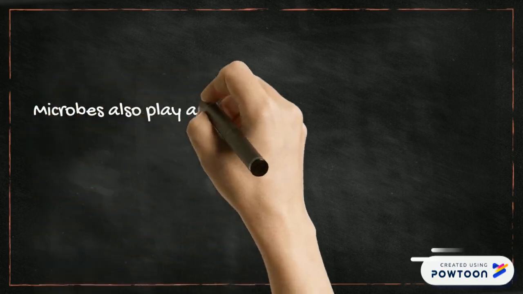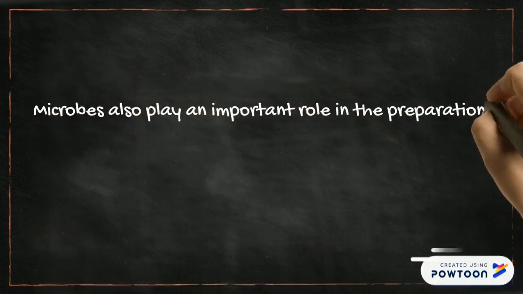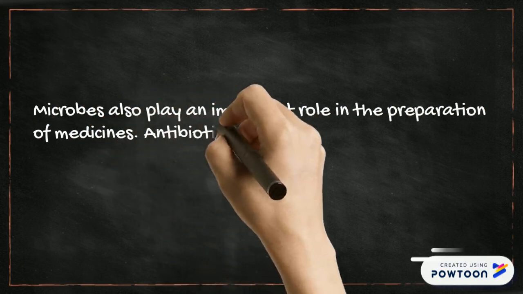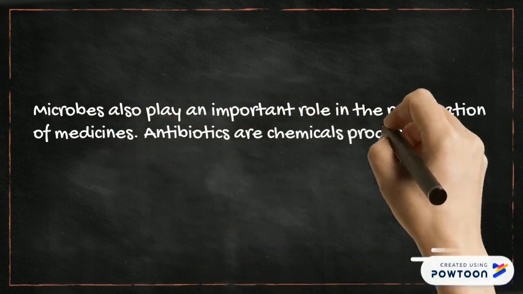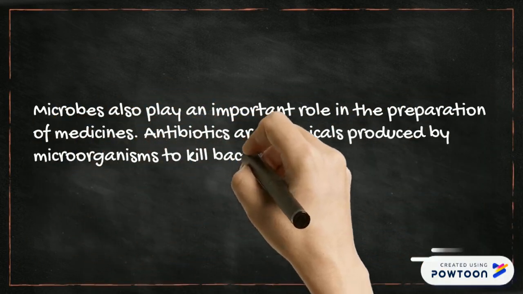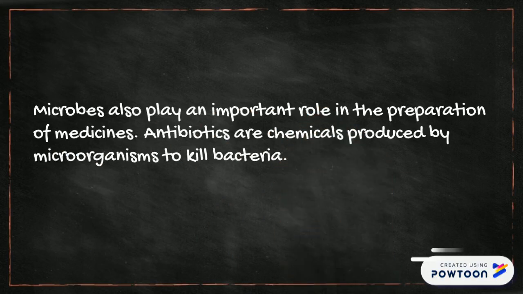Next is, microbes are again used in the production of medicines. The antibiotics we know and we take are chemicals produced by microorganisms to kill bacteria. So they are chemically produced by microorganisms to kill bacteria in the host cell.